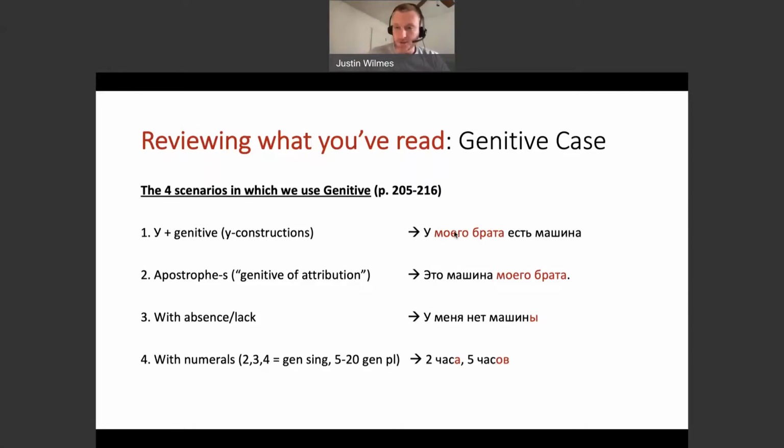You can use pronouns there, like у меня, у тебя, but you can also use literally any adjective or noun there. That's why here we're saying my brother has, у моего брата есть. So one important scenario is the u construction. And both number 1 and 2 are about expressing possession, having things, having or not having something.